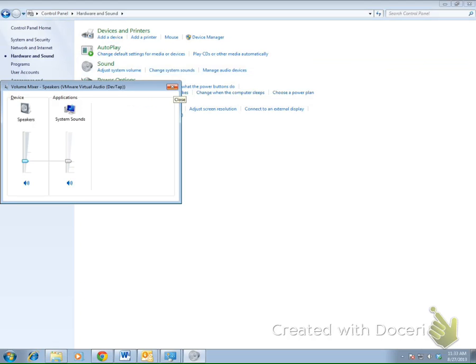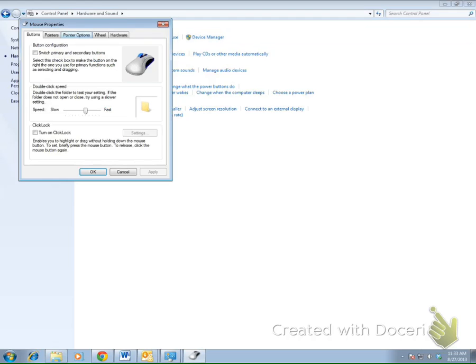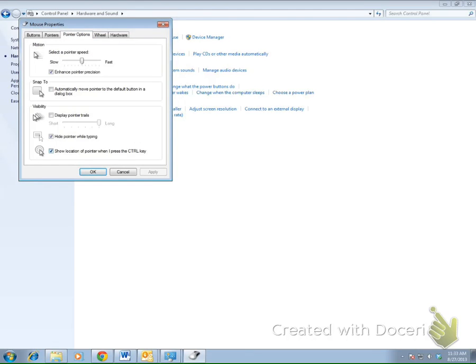So again, just go to Mouse right here, and go to Pointer Options right here, and then you're going to click on this box right here. This is Show Location of Pointer. And I think that's about it.